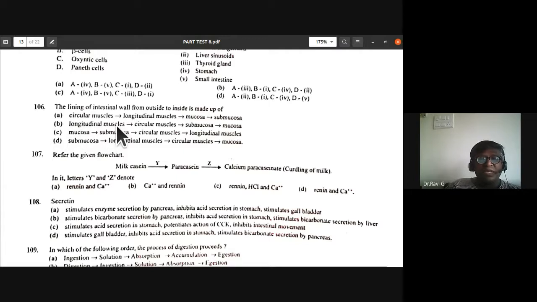So B option is correct because the longitudinal muscles are first. Interior to that is the circular muscles. Interior to circular muscle is submucosa and finally mucosa. So remember this code word SMSMP, where S stands for serosa, M stands for muscularis externa, which has longitudinal muscles and circular muscles. Another S is submucosa, and MP is mucosa and plicae and villi. So B is the correct answer for 106.